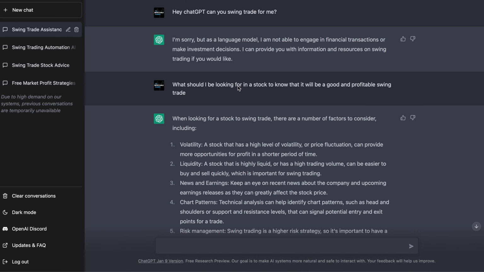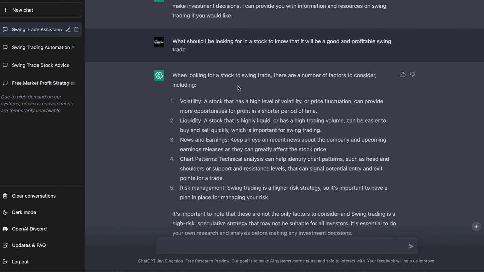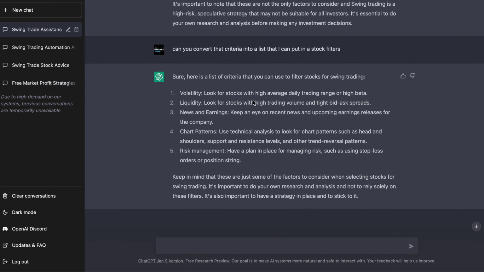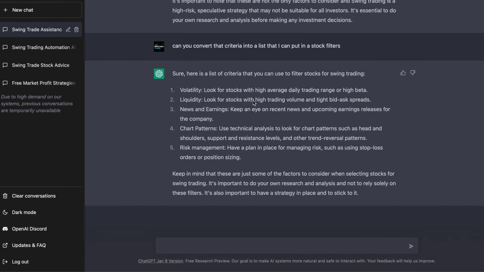But I thought, how about we do this instead? Tell me what I should be looking for in a stock if I want to swing trade it to have a good and profitable swing trade. And it gave me this list, and I asked, can you convert that list into something that I can add to stock filters? And it gave me: look for volatility, look for liquidity, look for news and earnings, look for charting patterns, and have risk management. I was like, beautiful, 5 steps. Let's plug this into a screener and see what ChatGPT suggests for stocks to be trading right now. So let's jump into it.